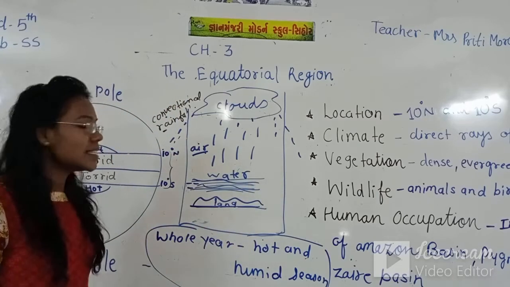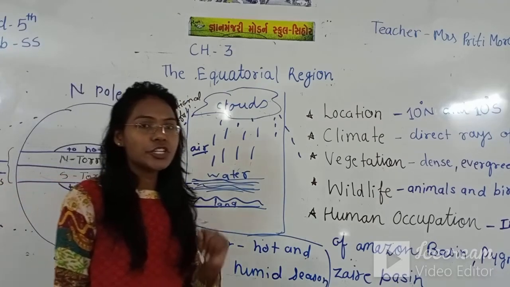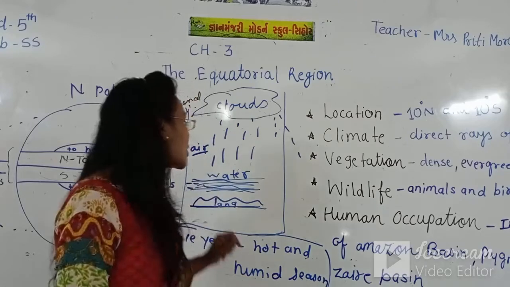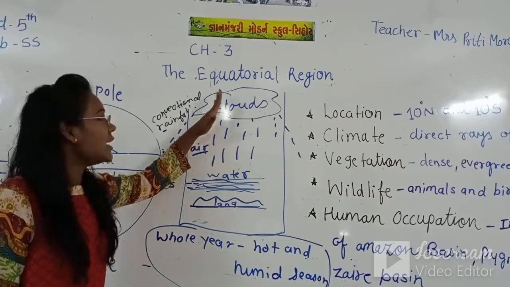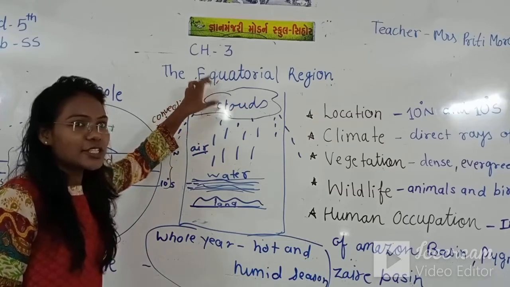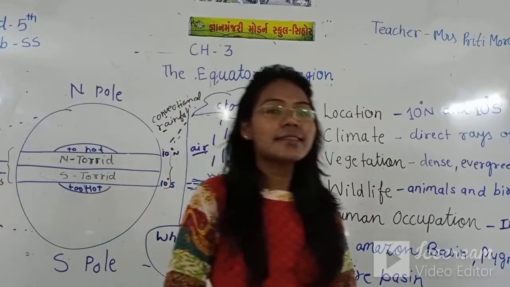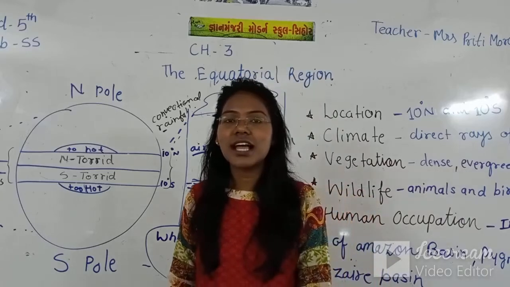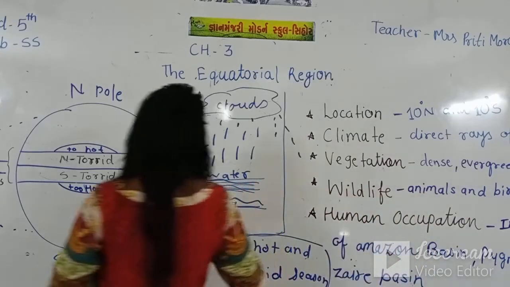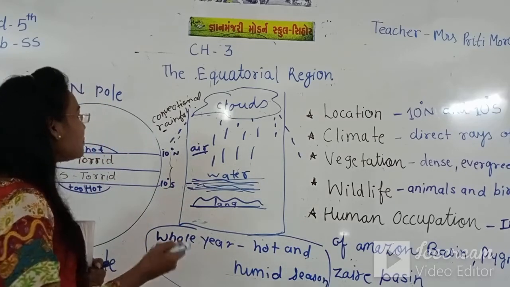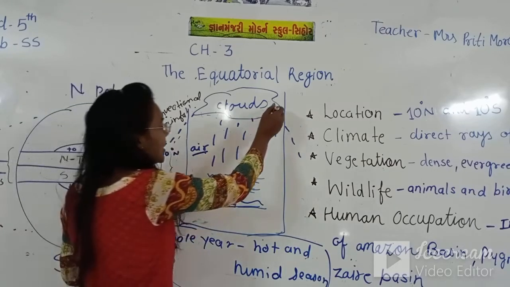So you can see there is always humidity and moist air. The moist air of this water goes up and meets the sky. So clouds form in the sky, and because of this, rainfall is there.